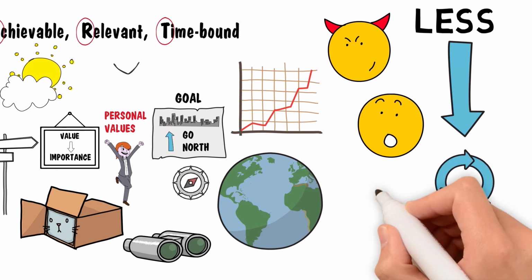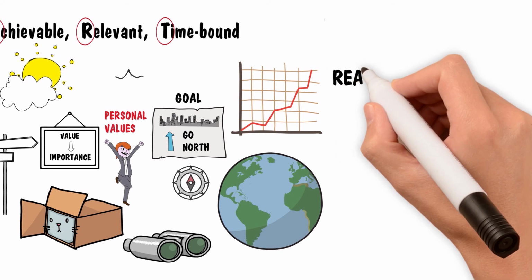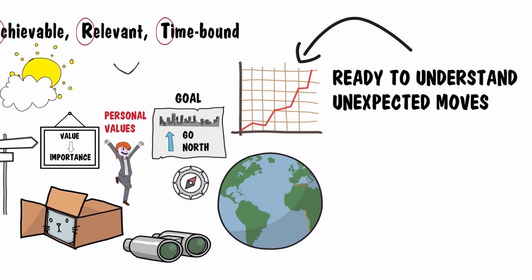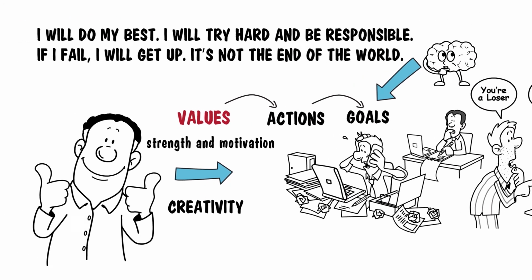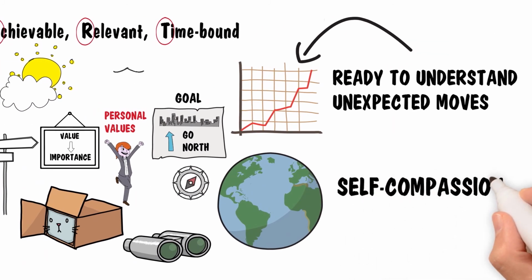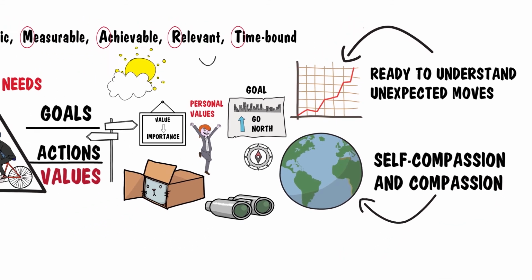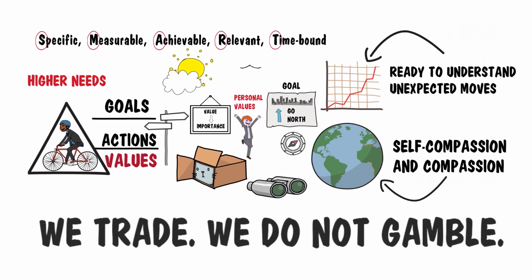Number 5, we are under less stress, and that also helps in making the right decision. Number 6, we are more ready to understand unexpected moves on the market and to react in accordance. Number 7, we are more ready to continue trading after a loss because we recover faster. Number 8, we have more self-compassion and compassion towards other traders and participants in the market. Number 9, we behave freely as authentic human beings, and creative problem-solving leads our moves. Number 10, we trade, we do not gamble.